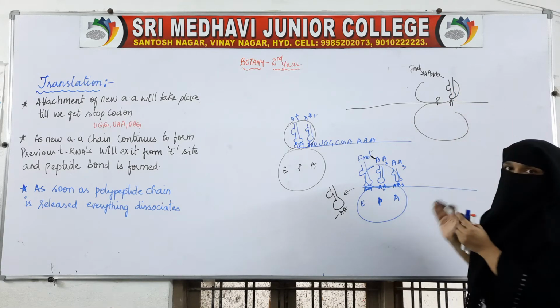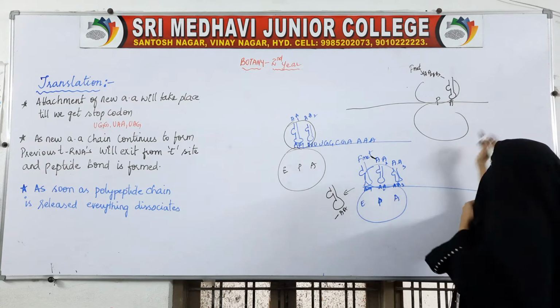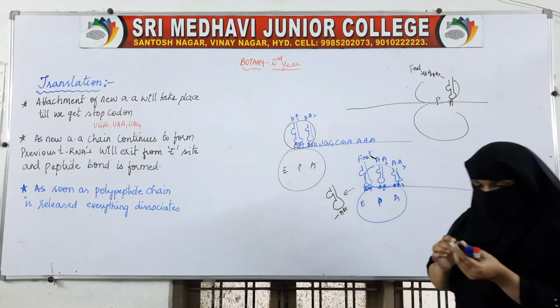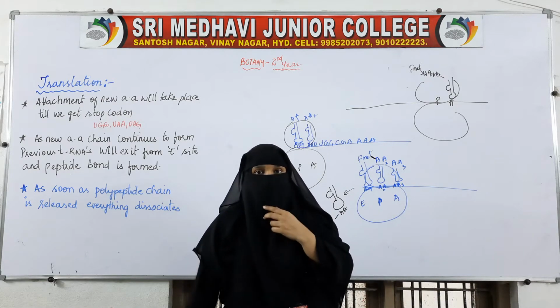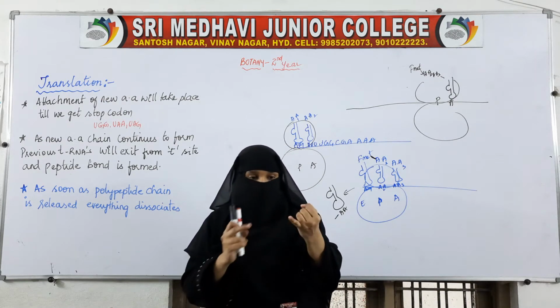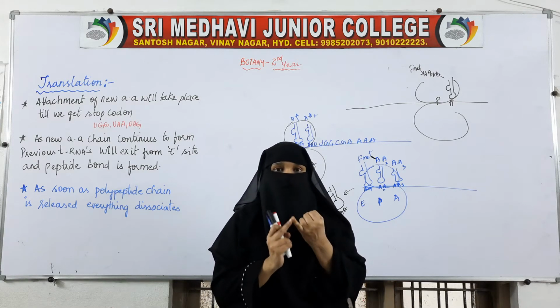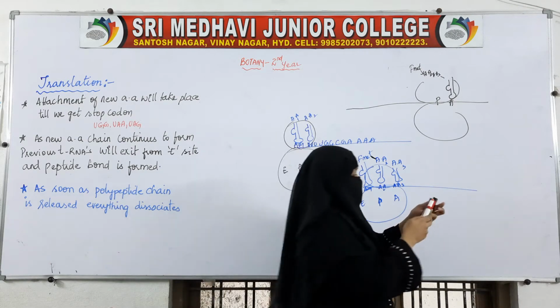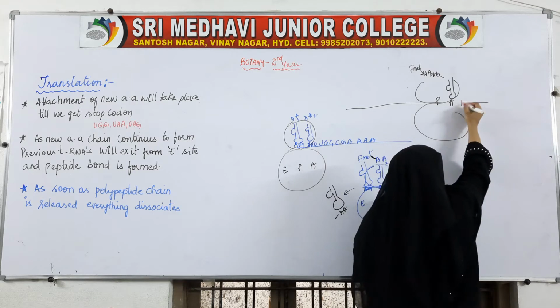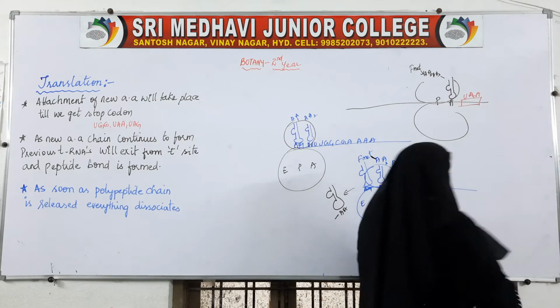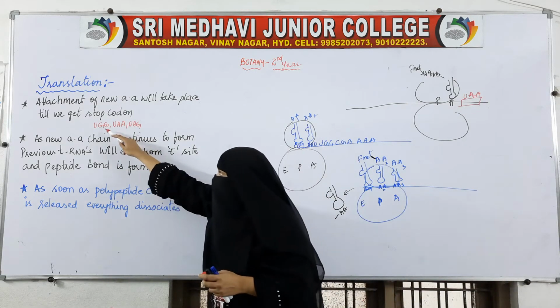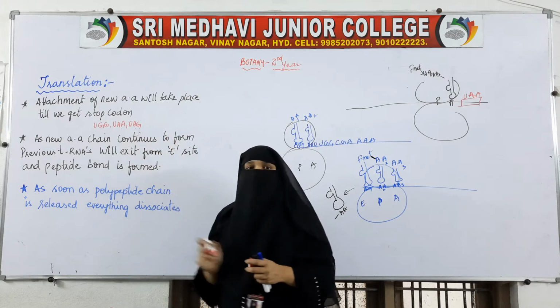This process of moving and joining of new amino acids will take place until it gets the stop codon. For example, here it is the stop codon. We have three stop codons: UAA, UGA and UAG.